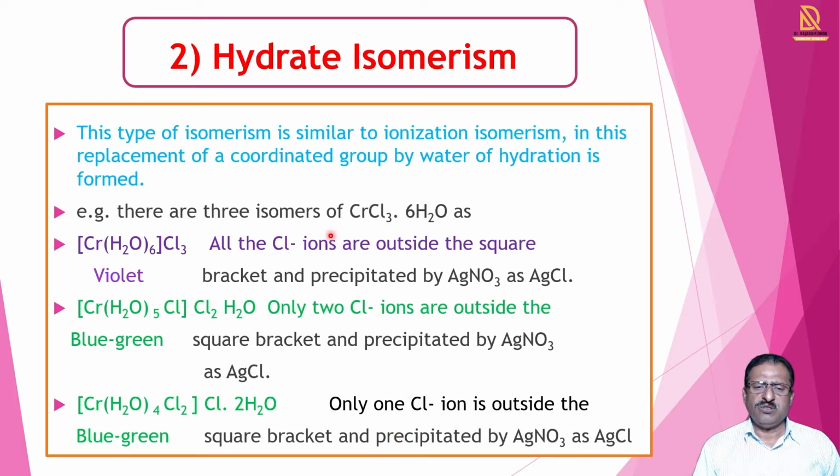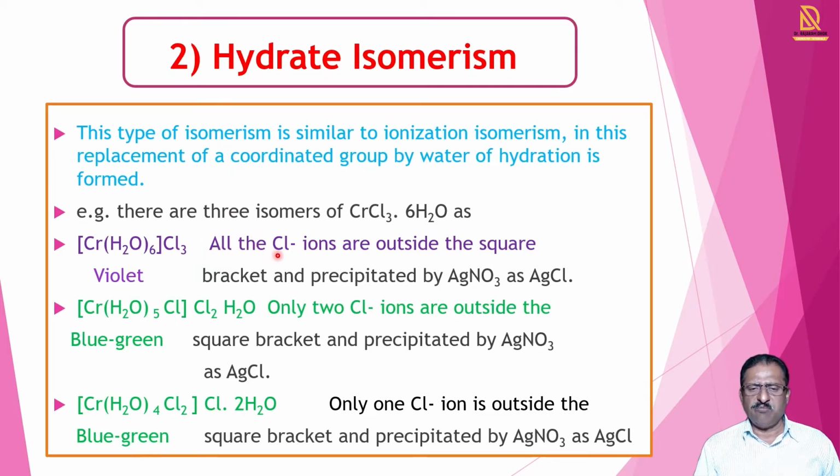Means the ion in the square bracket is replaced by water of hydration. For that purpose, we take the example [Cr(H2O)6]Cl3. This is the violet colour compound, and in that, 3 Cl are outside the square bracket and H2O is in the square bracket. Means H2O is secondary valency and Cl is primary valency outside the square bracket.